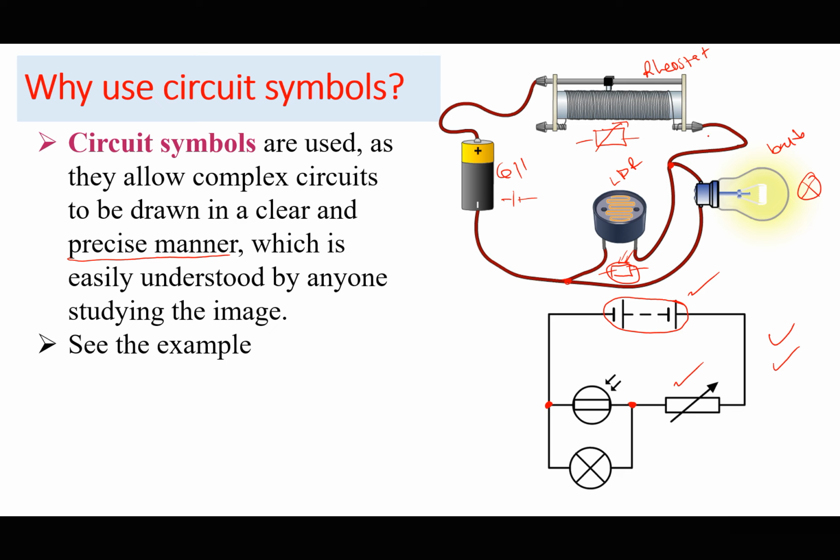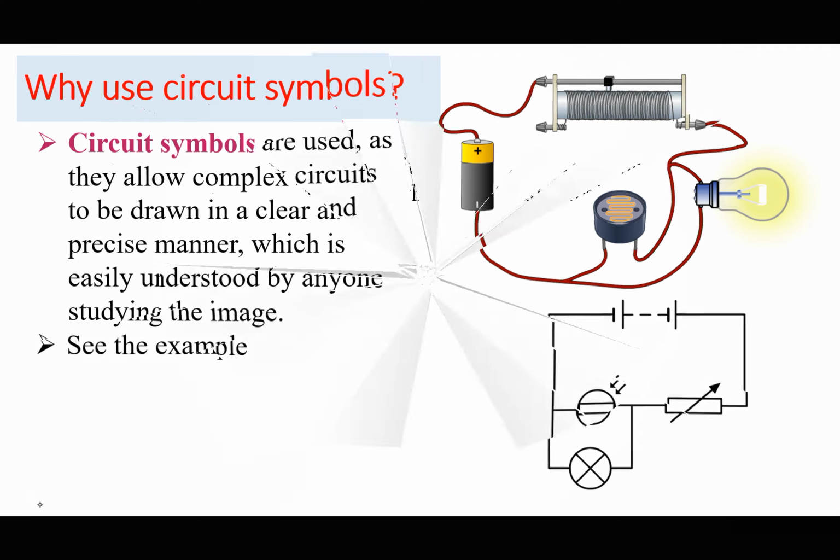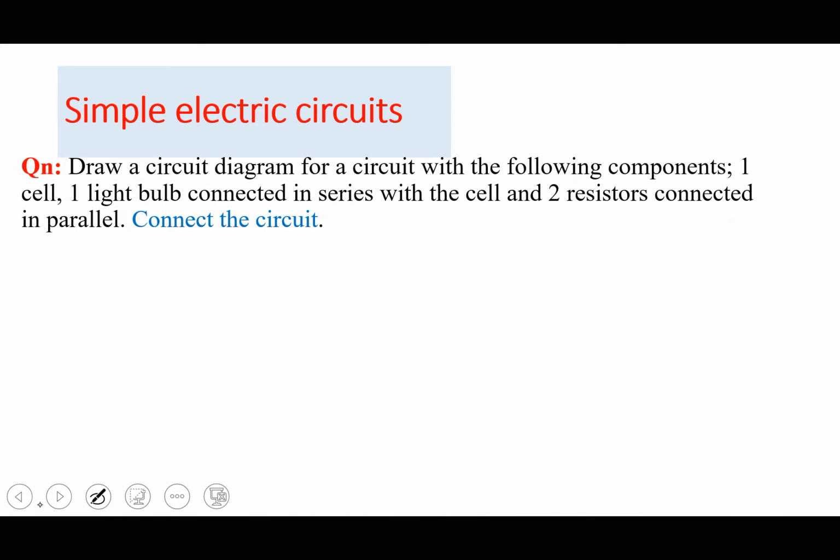That's why using circuit symbols may be very, very important. So here is a simple activity for us to do. Draw a circuit diagram for a circuit with the following components. One cell. So you should be knowing the symbol for a cell. One light bulb. You should be knowing the symbol for a bulb.